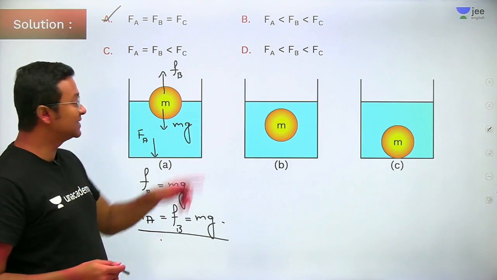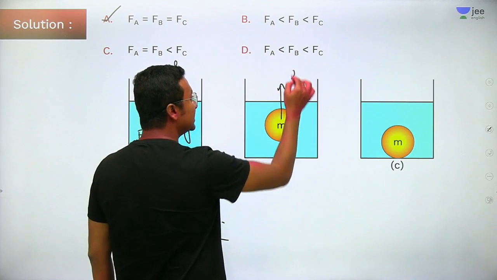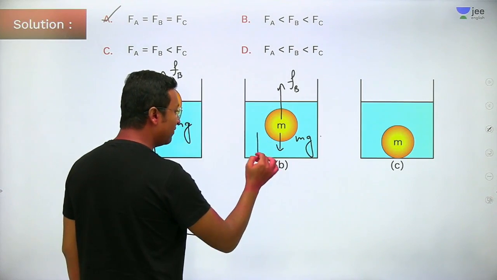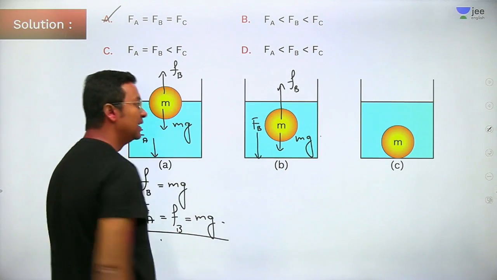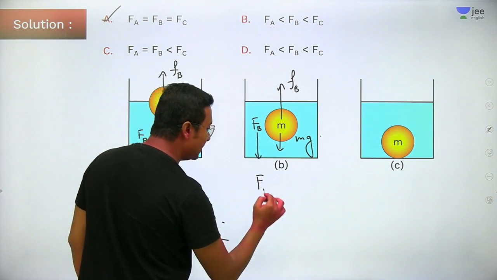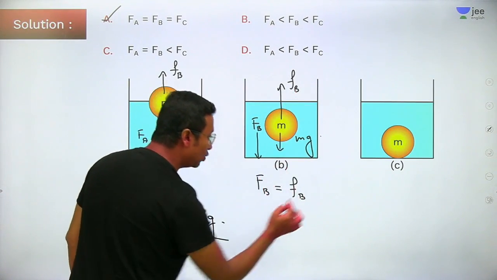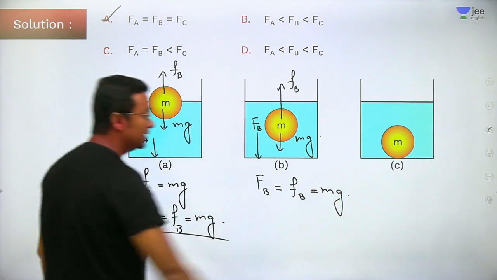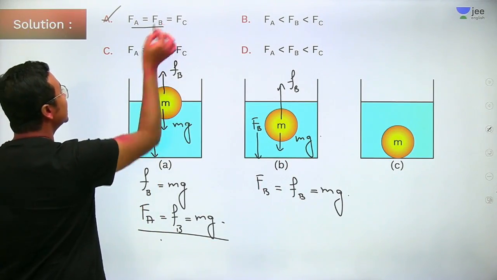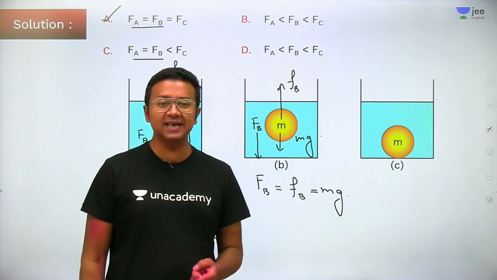Now in the second case, here also there is FB and there is mg. And there will be a force on the bottom surface. Here also FB, the buoyant force, will be equal to mg, so this force will also be equal to mg. Clear enough? So one thing is very clear, FA is equal to FB. That is option C, which is also present.